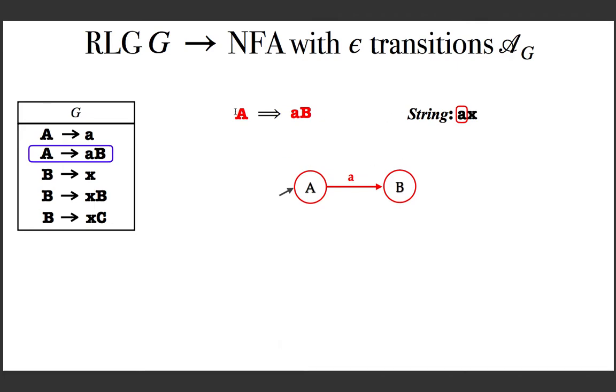That means a step in the derivation like capital A is replaced with small a capital B can be represented or simulated by the NFA by a transition going from the state for A to the state for B with the label as small letter a. So that's it. This kind of step can be simulated by a transition going from the state for A to the state for B with the label as small a.